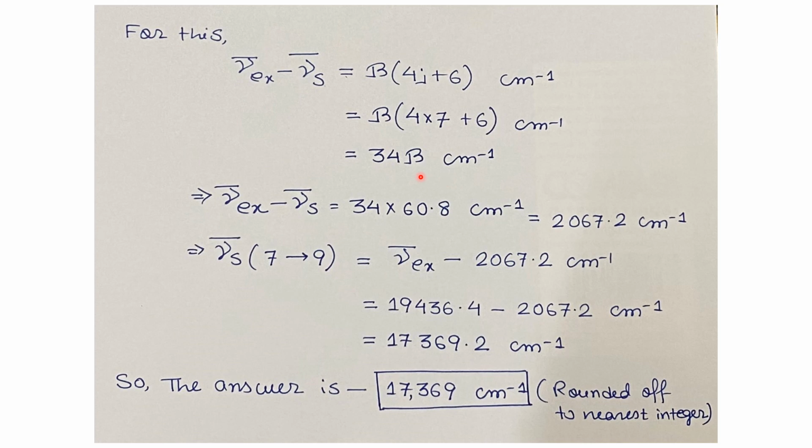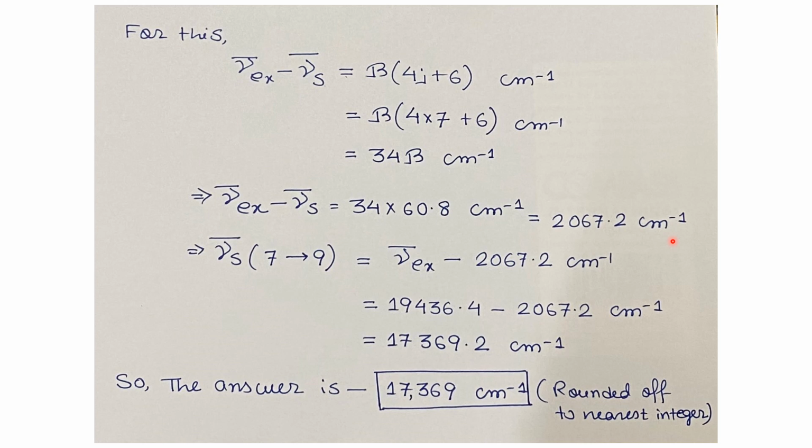Now B for this hydrogen gas system we have calculated already, that is 60.8 cm⁻¹. So we get ν̄_ex minus ν̄_S equals 34 times 60.8 cm⁻¹, which gives 2067.2 cm⁻¹.